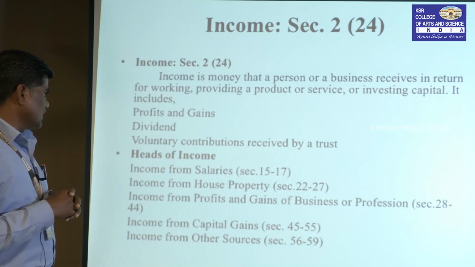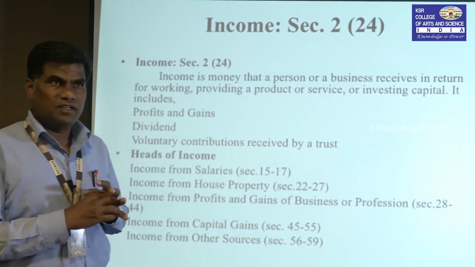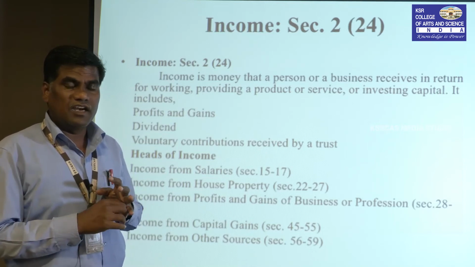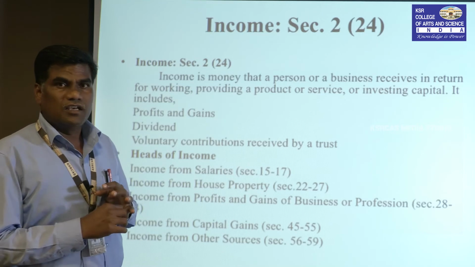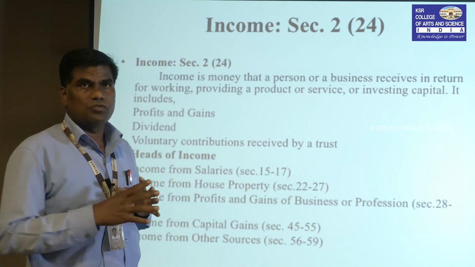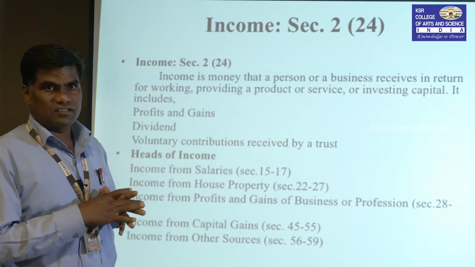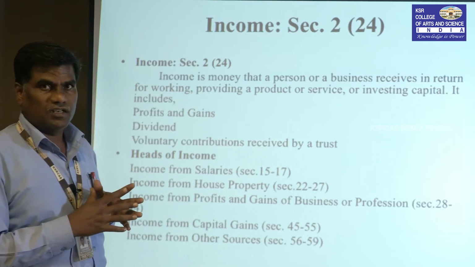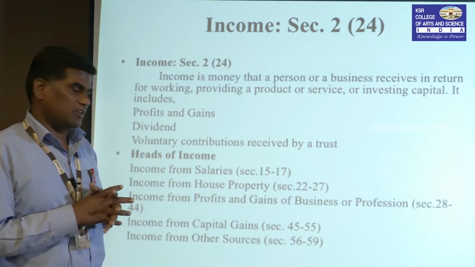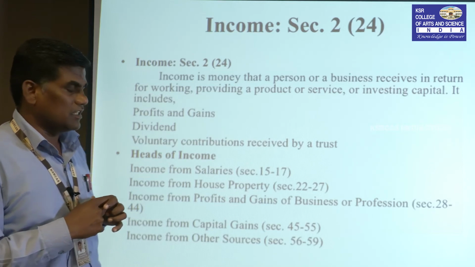And another one is income from house property. A person holds some assets, especially house property, buildings, which are let to other people. There are two classifications of house property. First one is self-occupied and another one is let-out house. Let-out house is an economic activity. Self-occupied house is a non-economic activity. That's all.